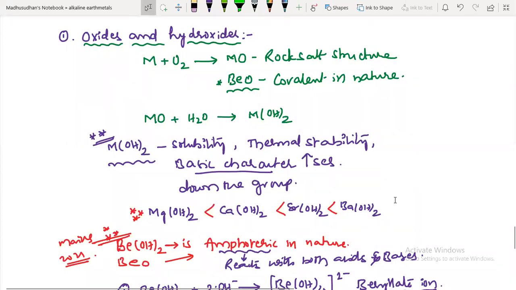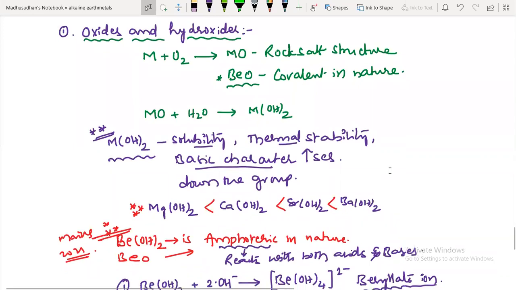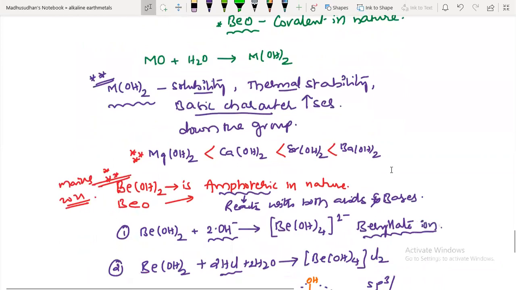Thermal solubility means dissociation capacity, because the hydroxide ions are a little bigger in size. Bigger cations and bigger anions, barium and hydroxide, will also get stabilized. So one word only I have given for all the characters: solubility, thermal stability, basic character. All of them increase down the group. Yes. Next one.